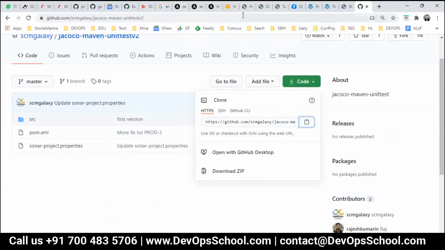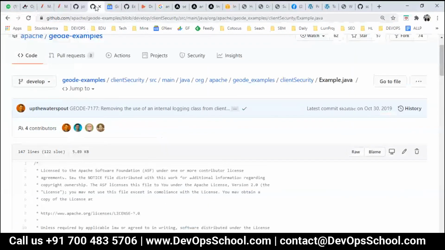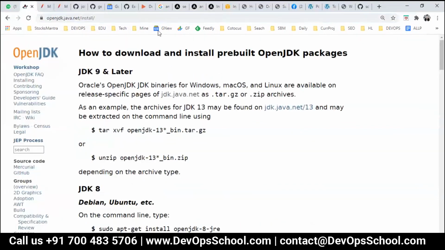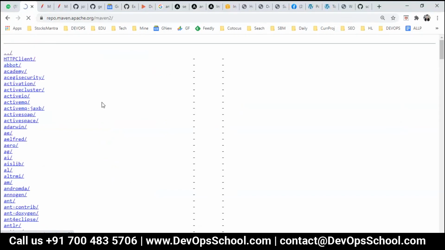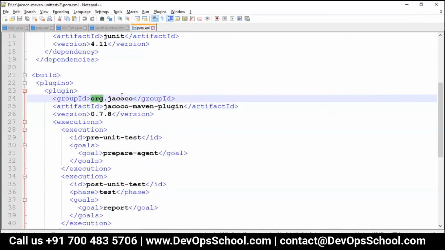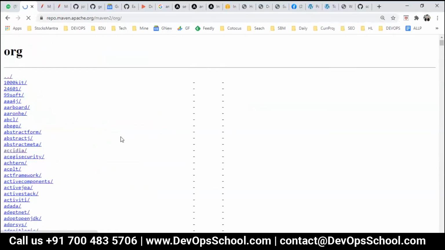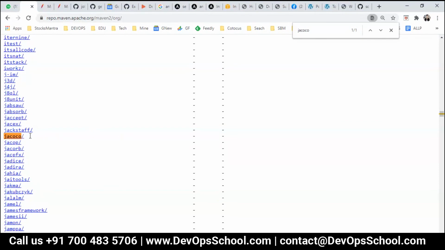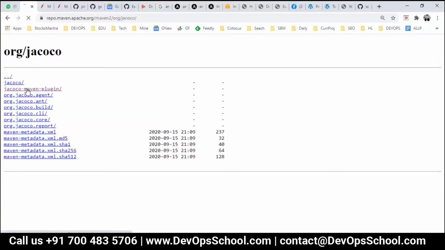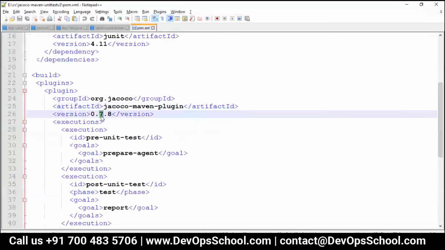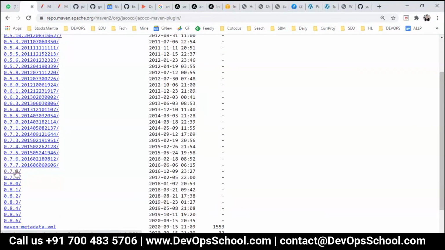So you have to go to the location which is here, repo.maven.apache.org, and org jacoco, and what is this? Jacoco Maven plugin. Here it is. Which version? 0.7.8, which is somewhere this one.